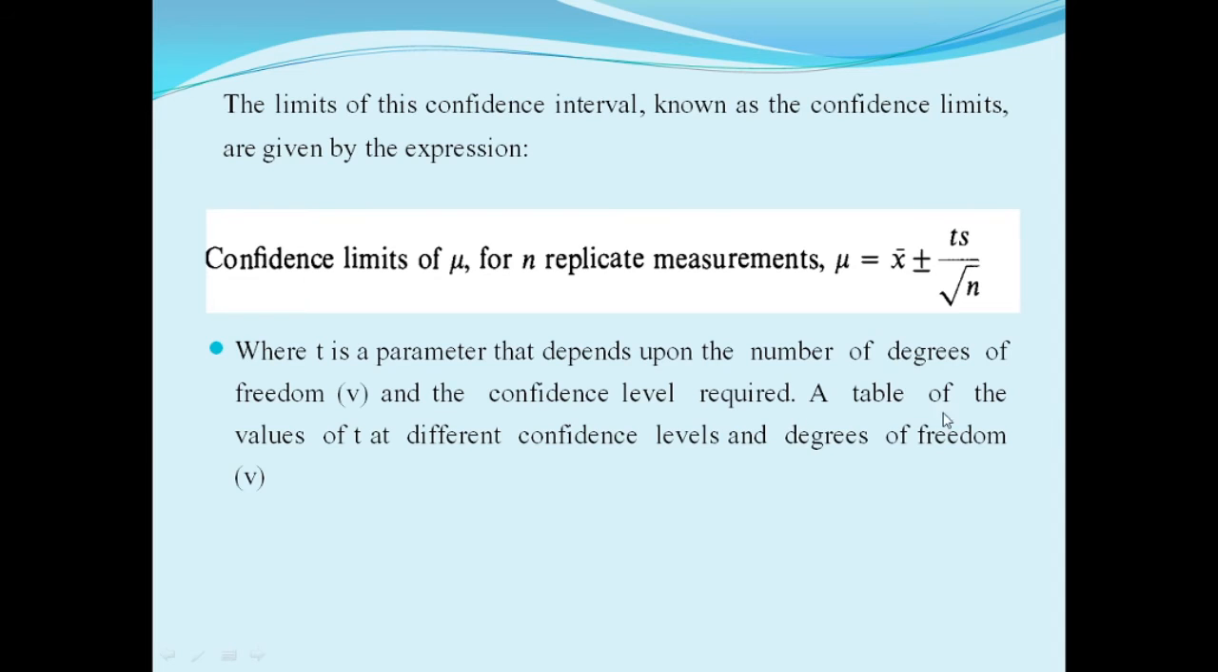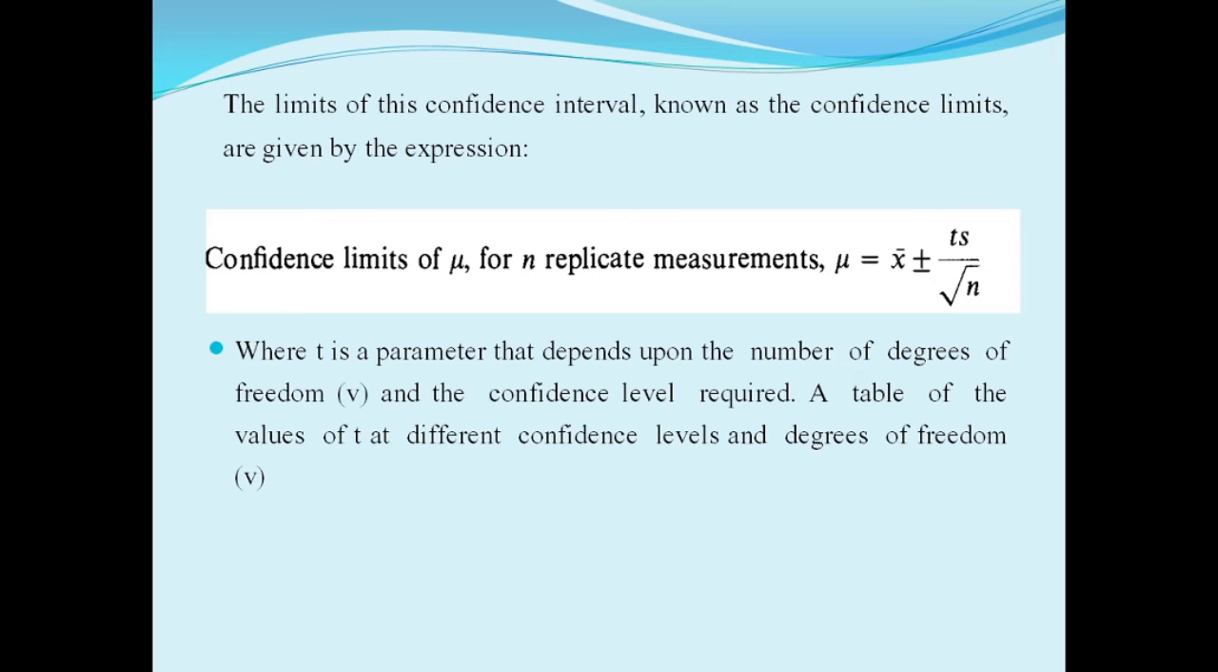A table of the values of t at different confidence levels and degrees of freedom v is given in appendix 12. You can refer to the reference book, the table where the value of t at a different confidence level and degree of freedom v is given in appendix 12.